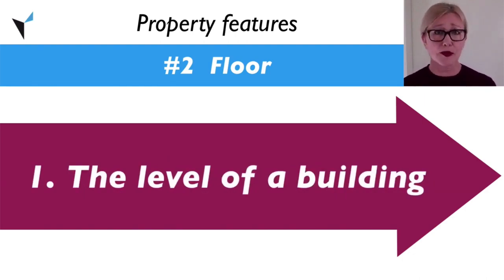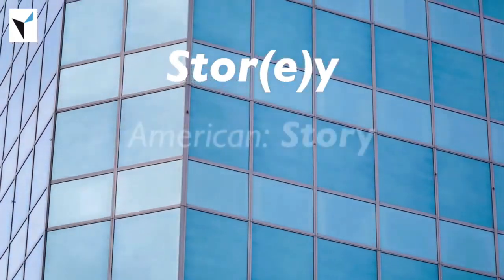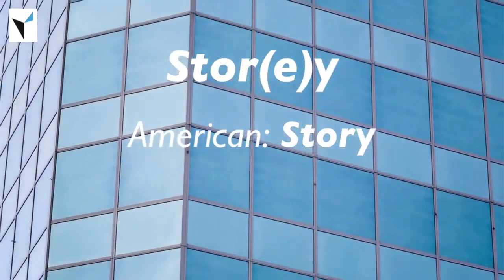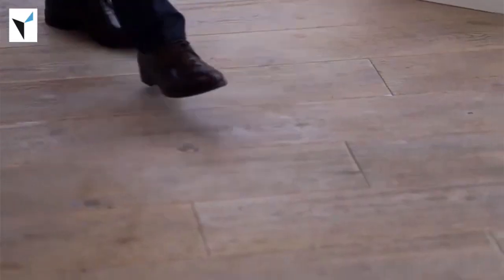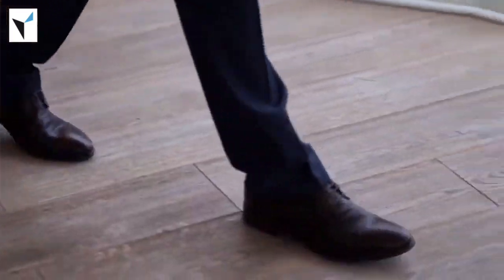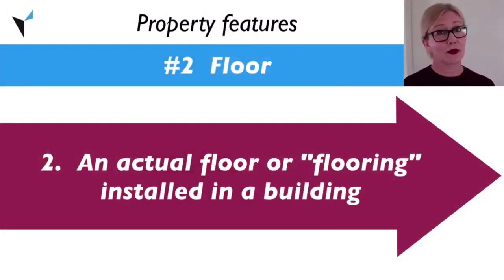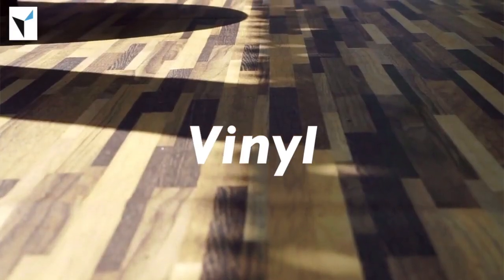Sometimes people will also use the word story as well, which is spelled like this in American English and like this in British English. The other use of the word floor when you're talking about property features is to refer to an actual floor or flooring that has been installed in a building. Examples of different types of floors include tile, hardwood, and vinyl.